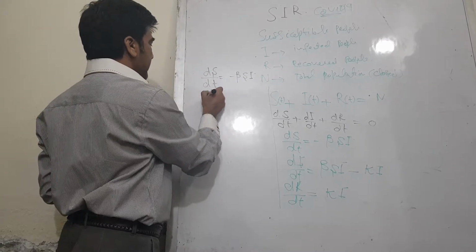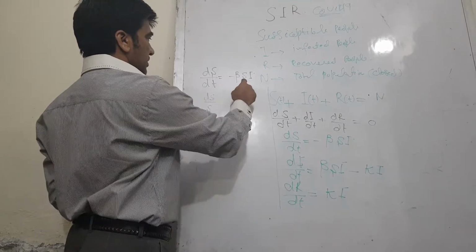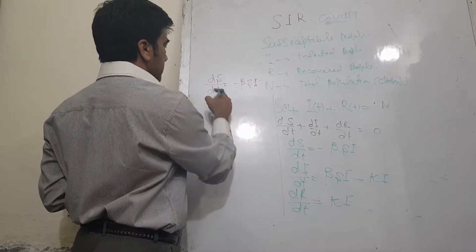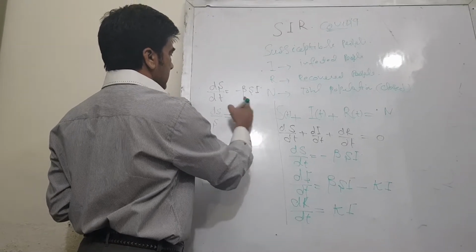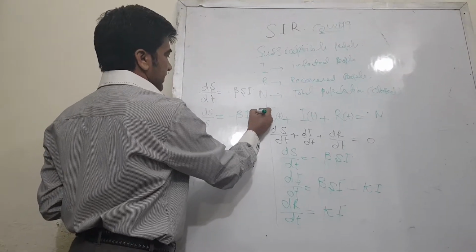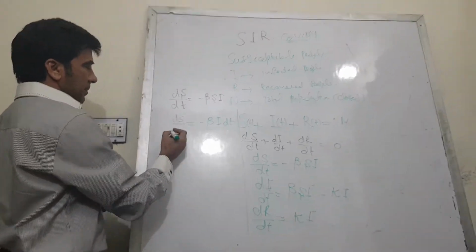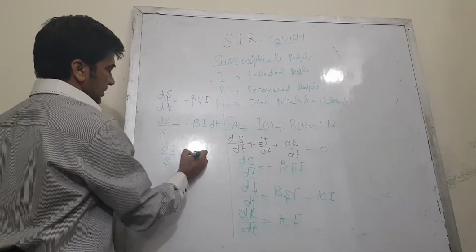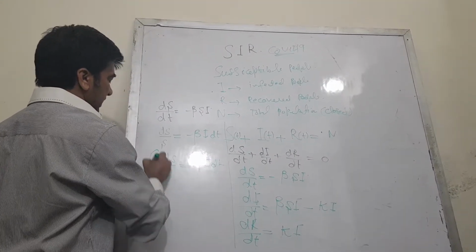I just take dS over dt, I write it this way, and then this becomes minus beta S I dt, and then in the next step dS over S equals minus beta I dt, I integrate both sides.